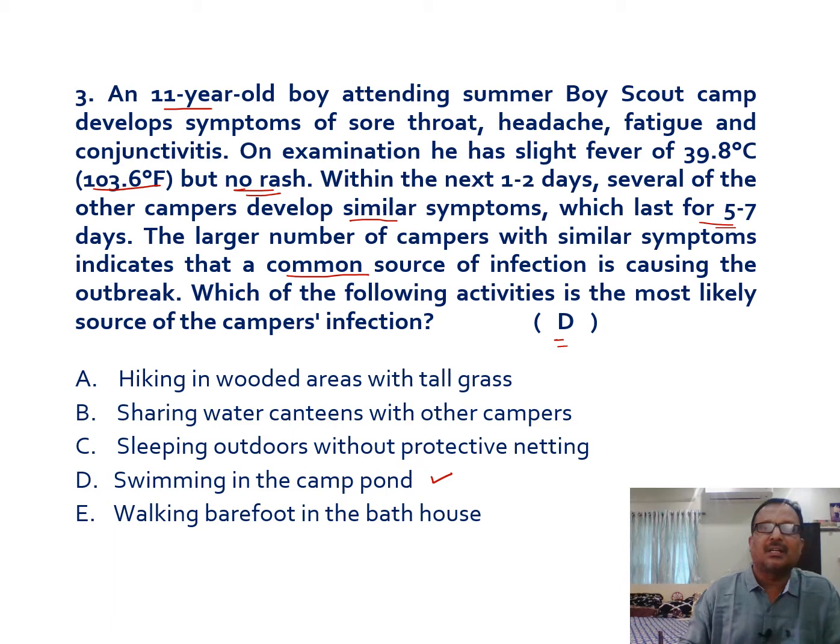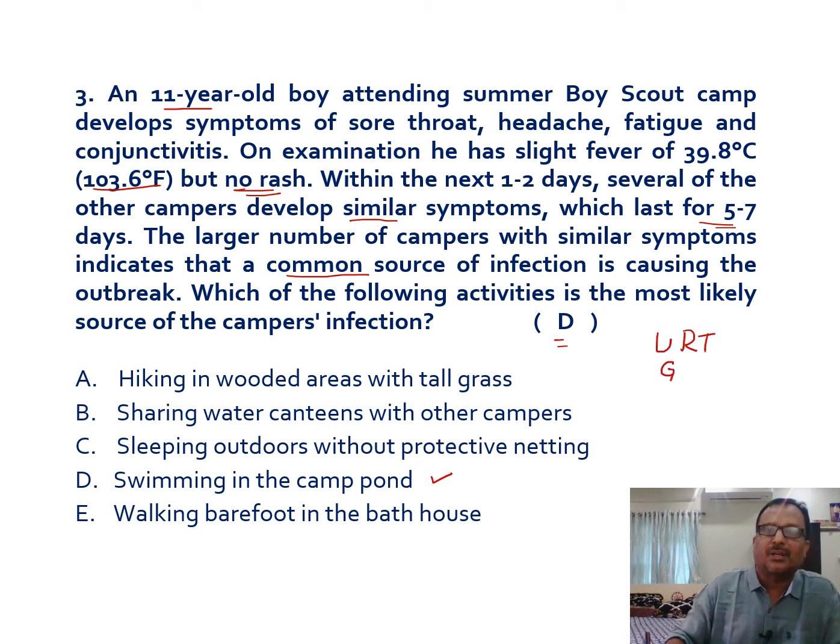This is a typical case of adenoviral infection, where you can see upper respiratory manifestations in the form of sore throat, headache, and fatigue, with conjunctivitis involving mucous membranes. As we all know, adenoviral infections may cause upper respiratory tract infections.